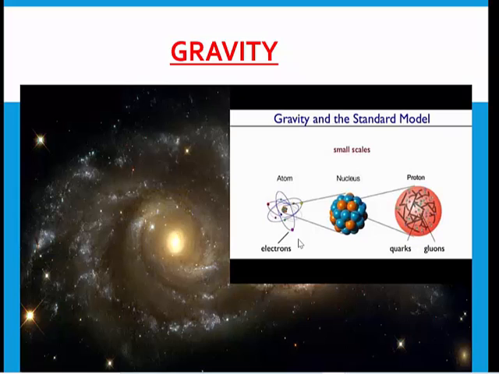Any such object will have a force with which it can pull the other object. So in the nucleus also, all these neutrons and protons are bound together because of gravitational force.